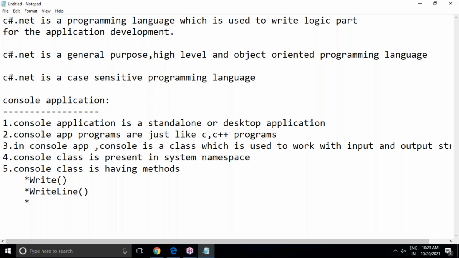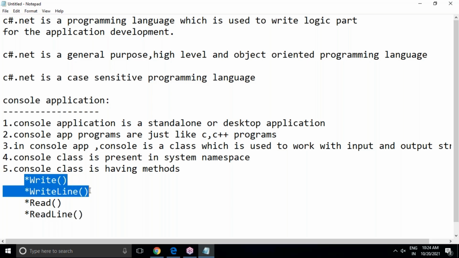If you ignore Visual Studio while writing the code, you will get into trouble due to case sensitivity. W capital, L capital here. And the Read method is there, and the ReadLine method is there. Write, WriteLine, Read, ReadLine: these four methods are the most important built-in methods associated with the Console class.